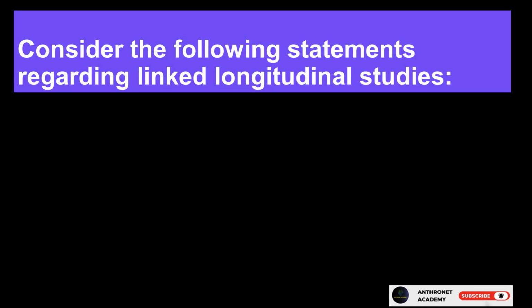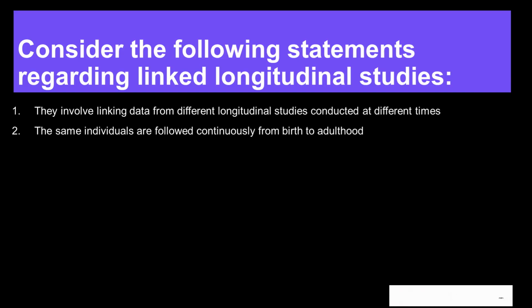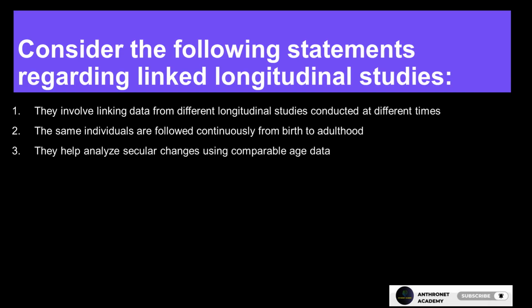Question 5. Consider the following statements regarding linked longitudinal studies. 1. They involve linking data from different longitudinal studies conducted at different times. 2. The same individuals are followed continuously from birth to adulthood. 3. They help analyze secular changes using comparable age data. 4.